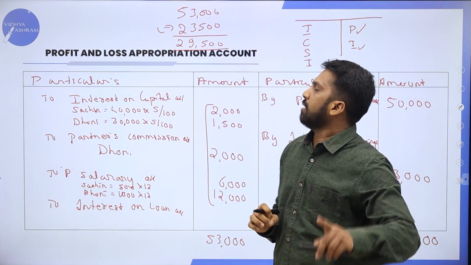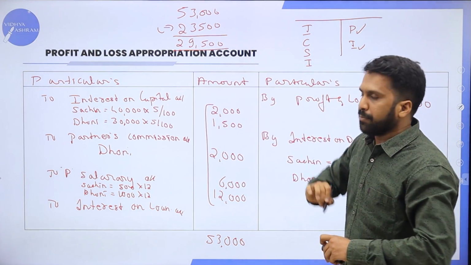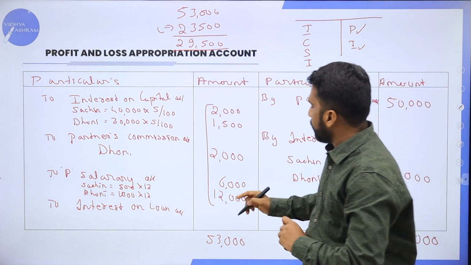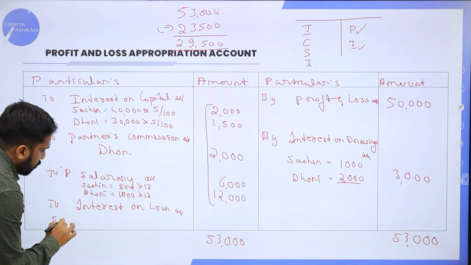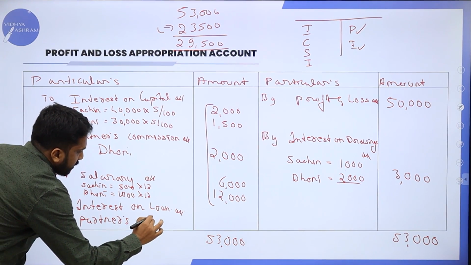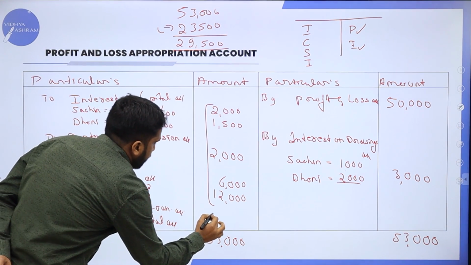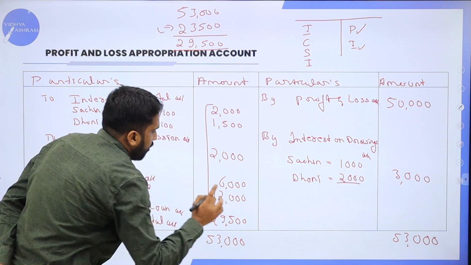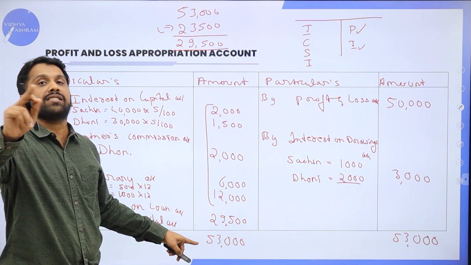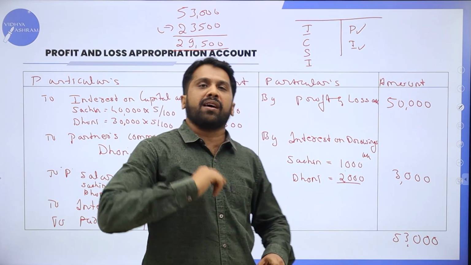What is the closing balance? The closing balance is your final total minus all your subtotal. How much profit did the partners get? 29,500. You have to mention it in the partners' capital account. Partners' capital account. How much did you get? 29,500. So always remember, after calculating this, your total should come under 53. Your total must match with 53,000.